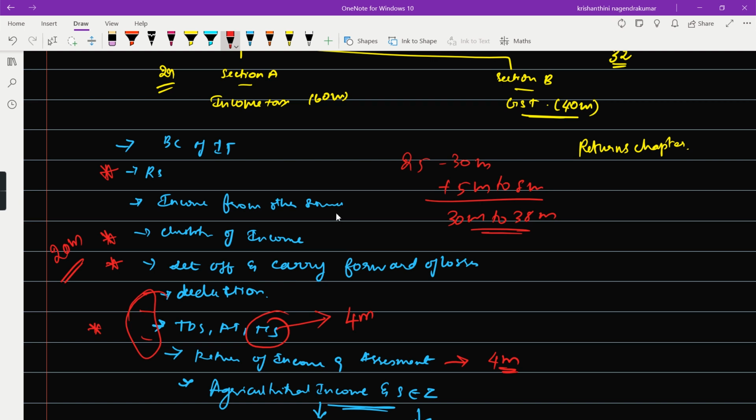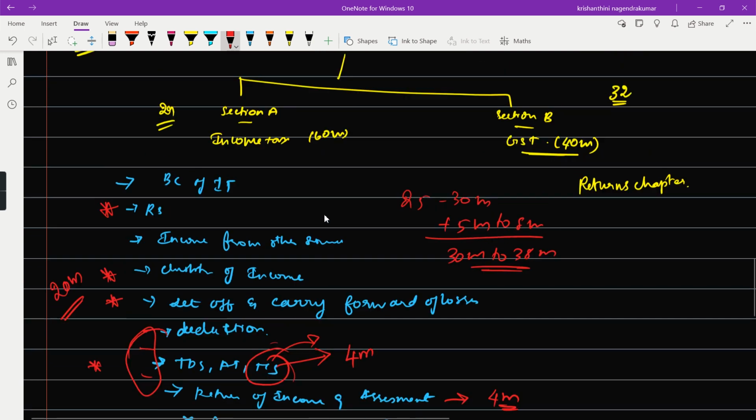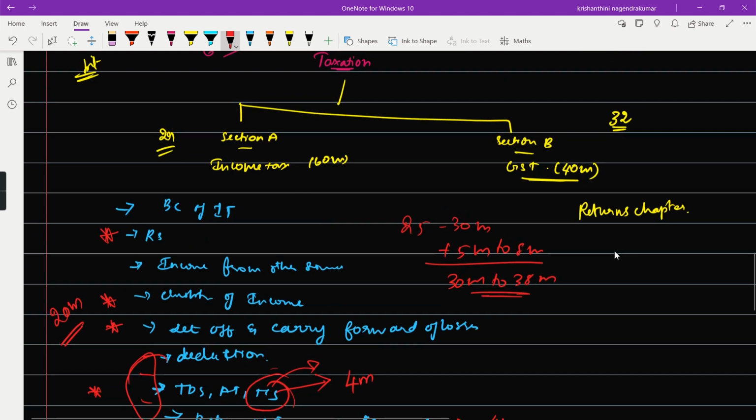Read RTP, MTP, and previous year questions in relation to TCS, especially this time RTP as well as July 2021 RTP, as there's an amendment in that. So yes, this was my strategy behind section A and section B.